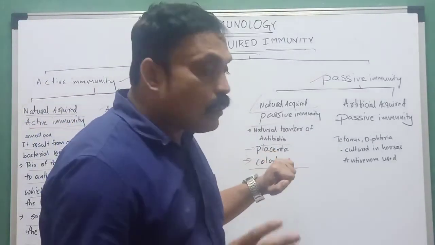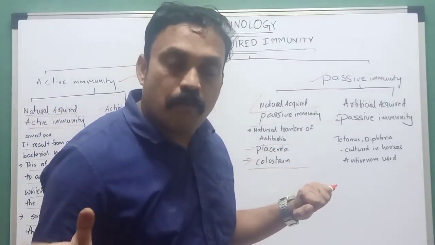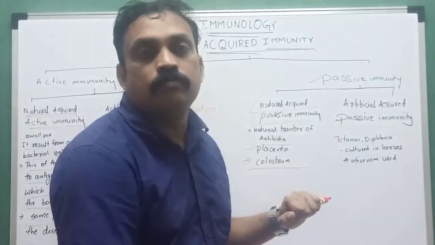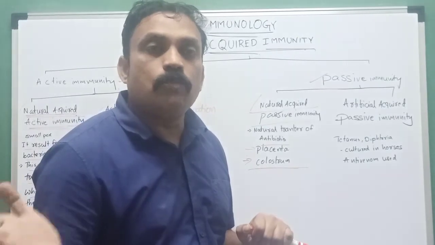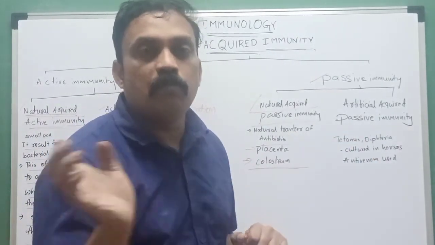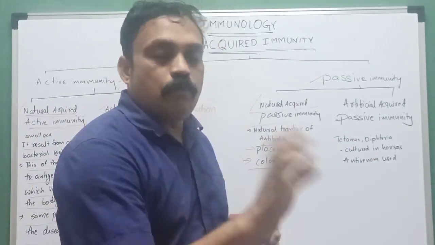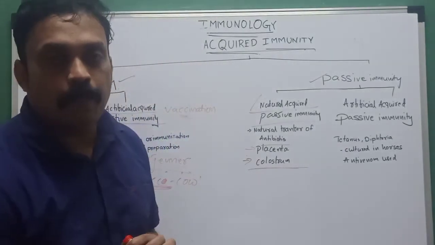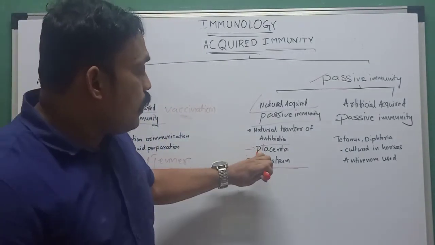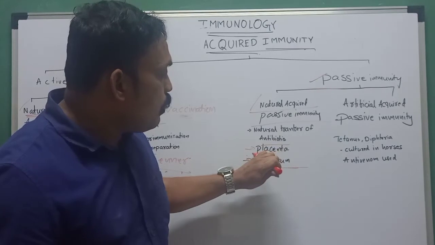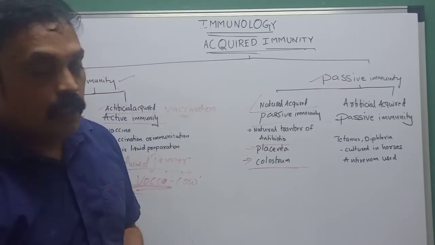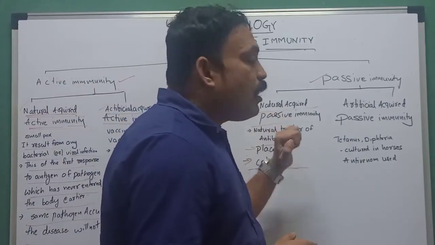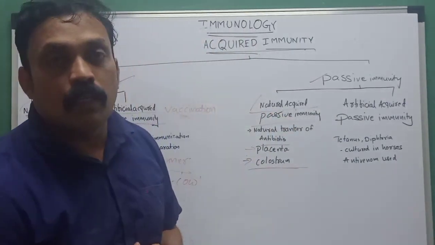The placenta transfers immunity from mother to baby, everything required for the baby. So immunity is transferred through the placenta from mother to baby also. That is natural acquired passive immunity.